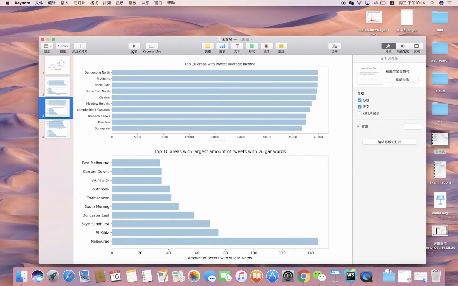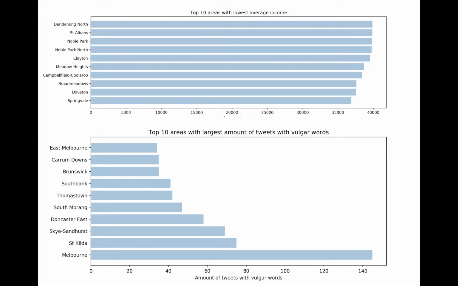In this bar chart, there are two top 10 lists: the areas with the lowest average income, which are the poor areas, and the regions with the highest amount of tweets with vulgar words. These two top 10 lists seem to have nothing in common.